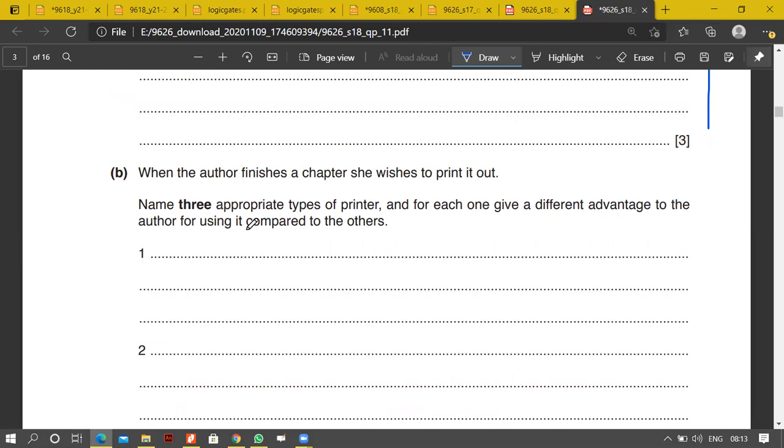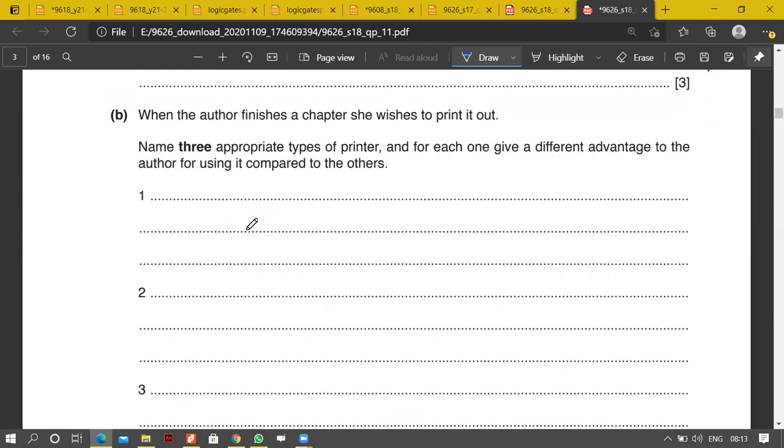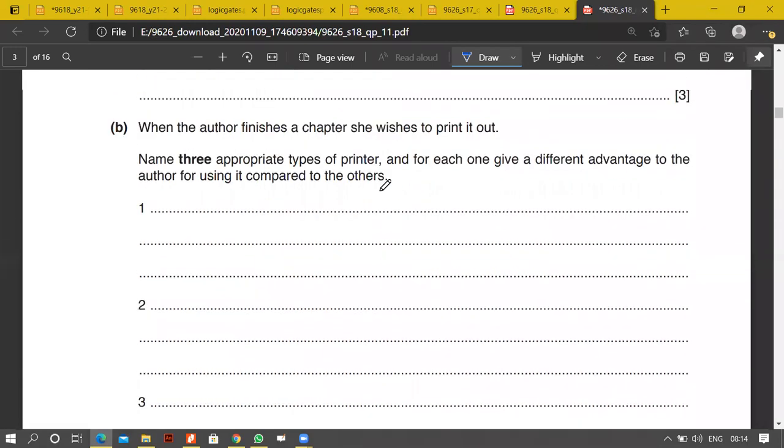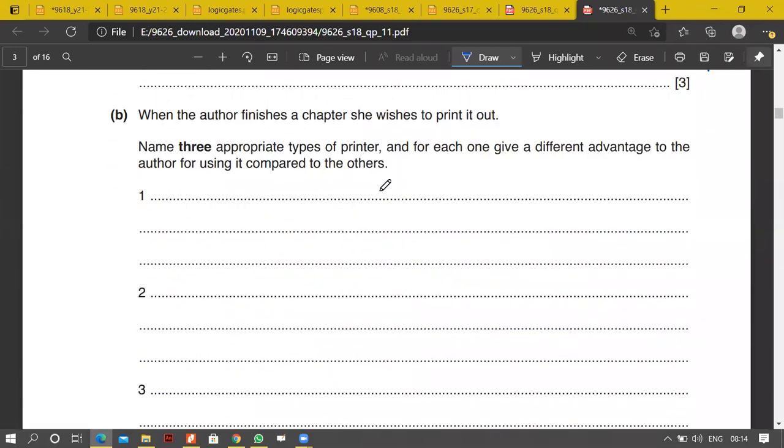When the author finishes a chapter, she wishes to print it out. Name three appropriate types of printer, and for each one give a different advantage to the author of using it. Very easy question, by the way. So we will be talking about three printers. We'll talk about the dot matrix, we can talk about inkjet, and we can talk about laser printer.